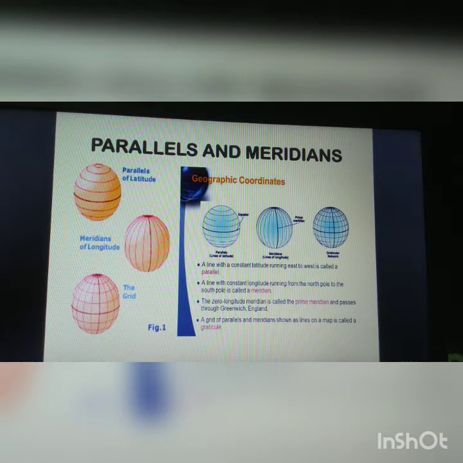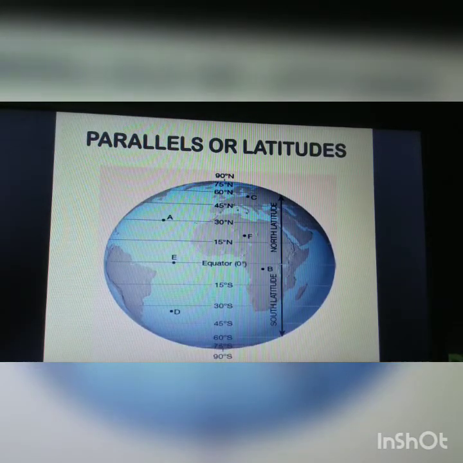Now let me explain to you about the parallels or latitudes. We can draw a set of circles between the North Pole and the South Pole. These circles are parallel to the equator. These circles are parallels or lines of latitude. The distance of a place north or south of the equator is measured as an angle.